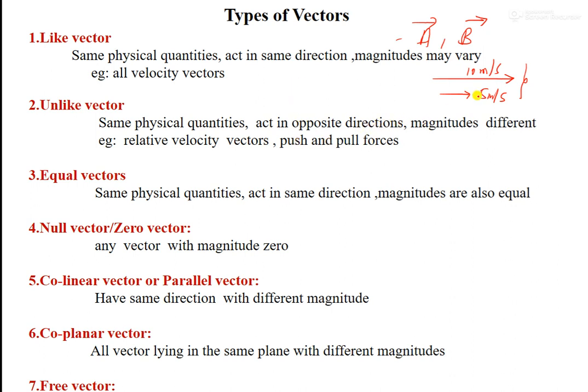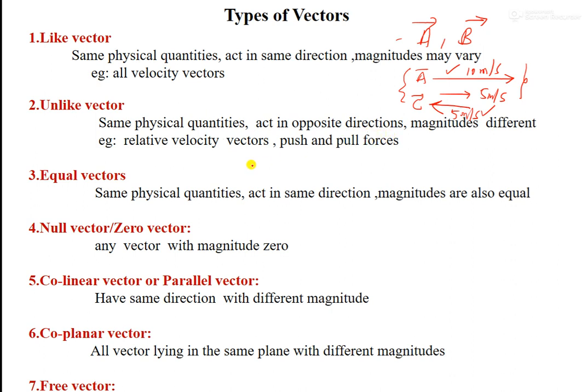Unlike vectors are something like this: suppose one of the vectors is 5 meters per second in the opposite direction. Then C and A are unlike vectors, because they still represent velocity vectors, but they have opposite directions with different magnitudes. Similarly for force or anything else, the common thing is that they should represent the same physical quantity, meaning both should be velocity vectors, or force vectors, or displacement vectors.